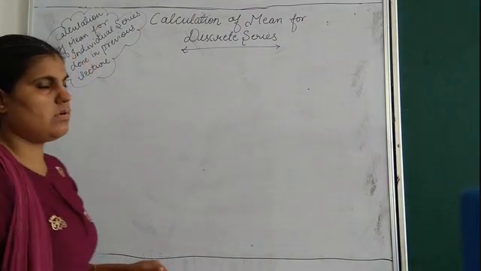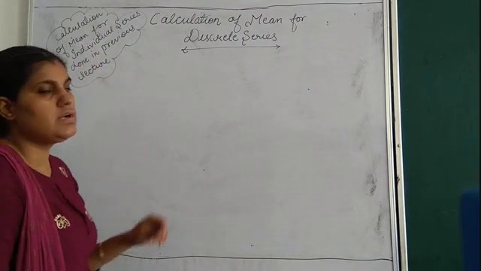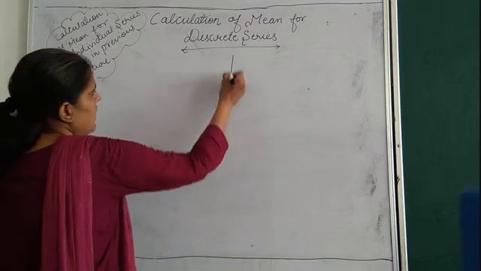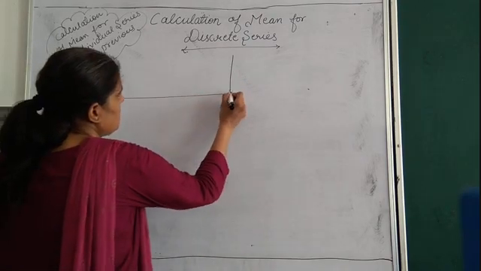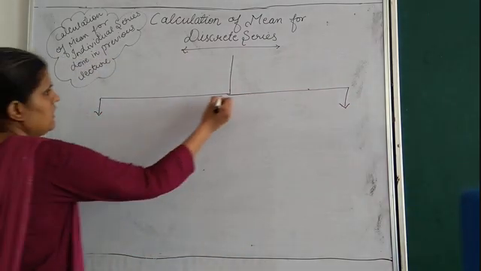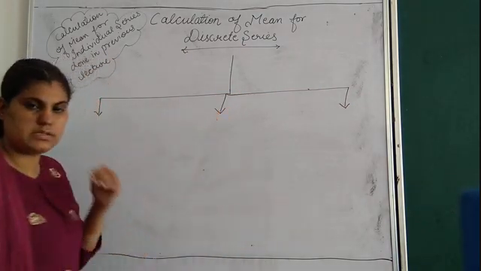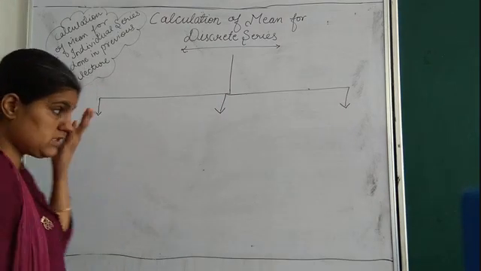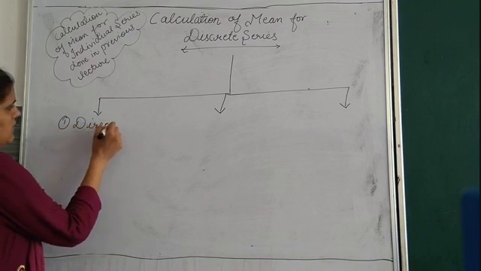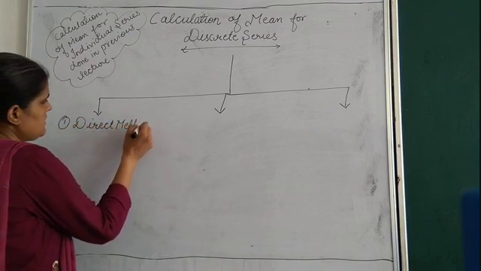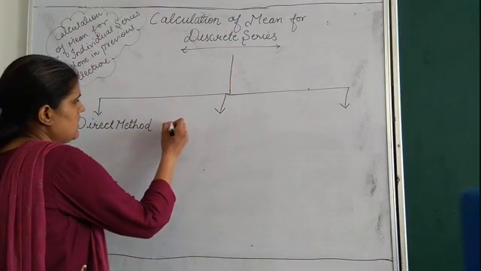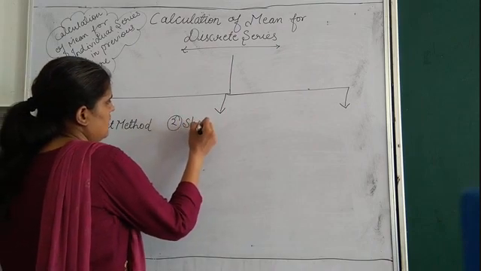Before going further, I would like to tell you that in calculation of mean for discrete series, we have 3 different methods. What do we have? We have 3 different methods. What are those 3 different methods? First is the direct method. Second one is the shortcut method.